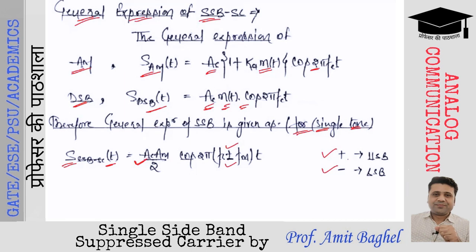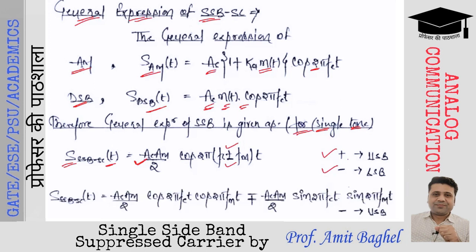Cos of A plus B can be written as cos A cos B minus sin A sin B. So, we can rewrite the mathematical expression of S of t as Ac Am by 2 cos of 2 pi fc t multiplying with cos of 2 pi fm t.